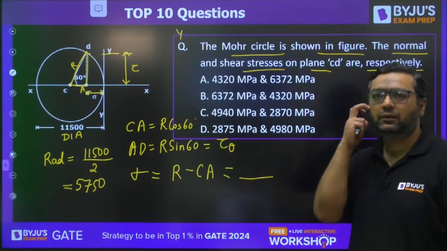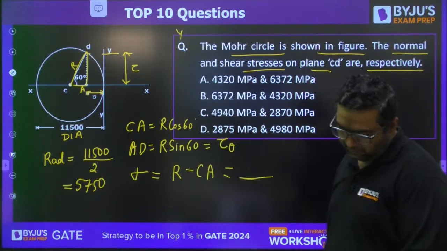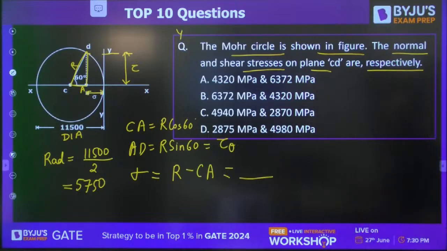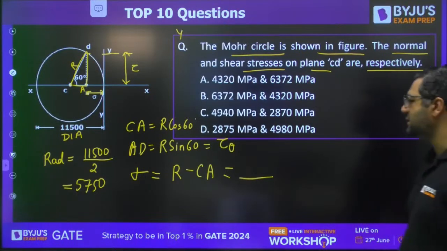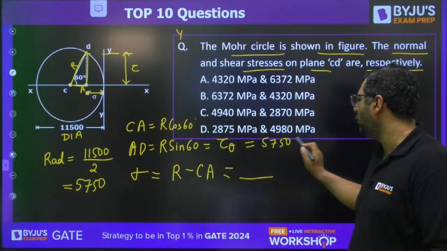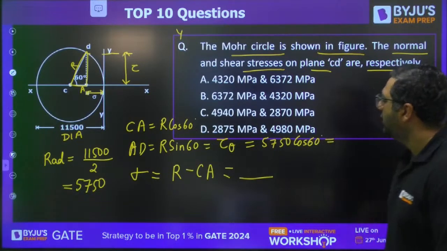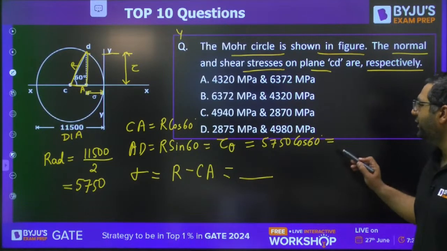Yes. Okay, Ritesh has said the answer to be D. What about others? When you will be solving this, it is 5750 cos 60 degree. The answer is going to be what?